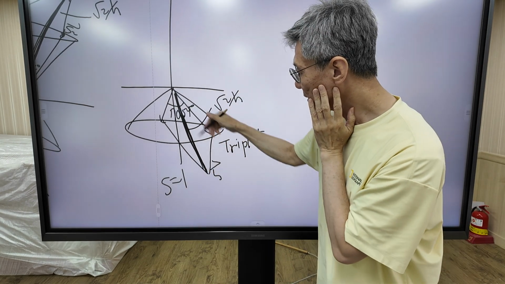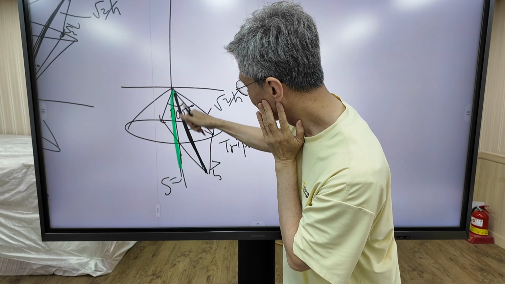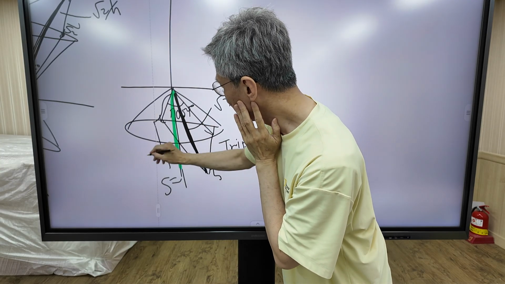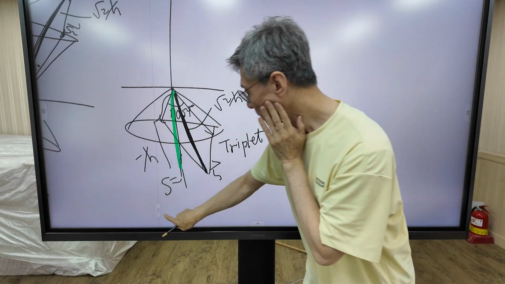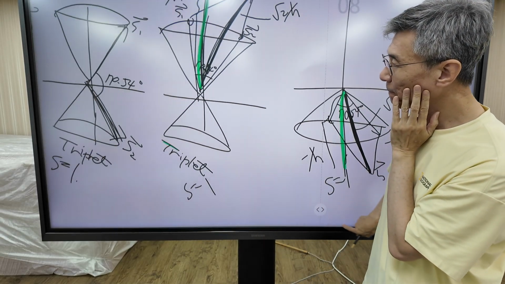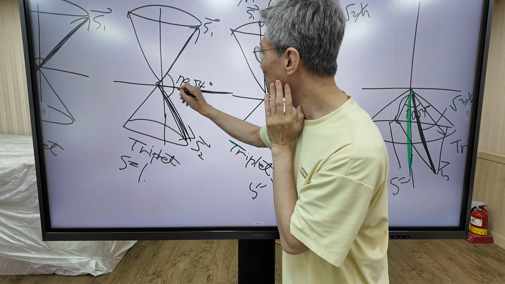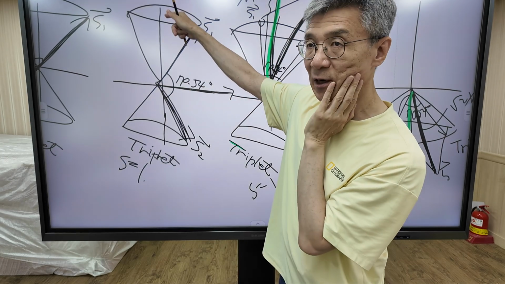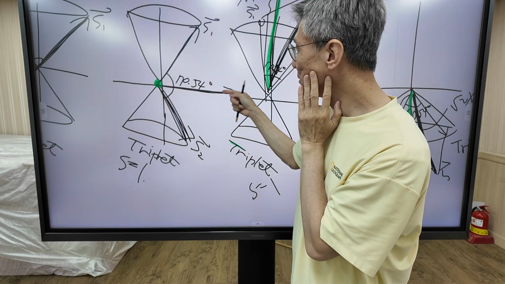When I project this spin vector into the g direction, this one is minus h bar. The S vector is perpendicular to the g direction. So when I project the S vector into the g direction, it's 0.